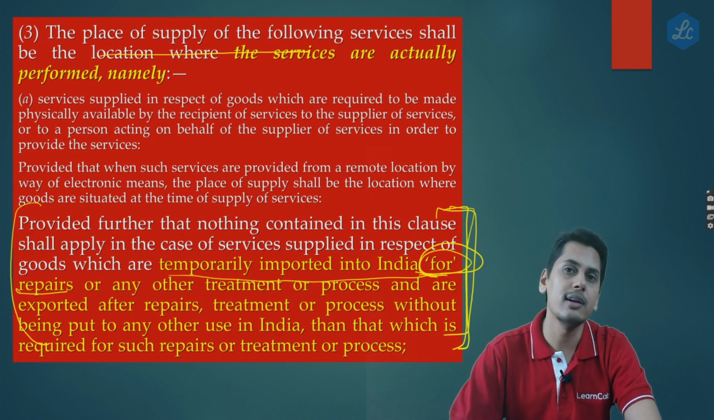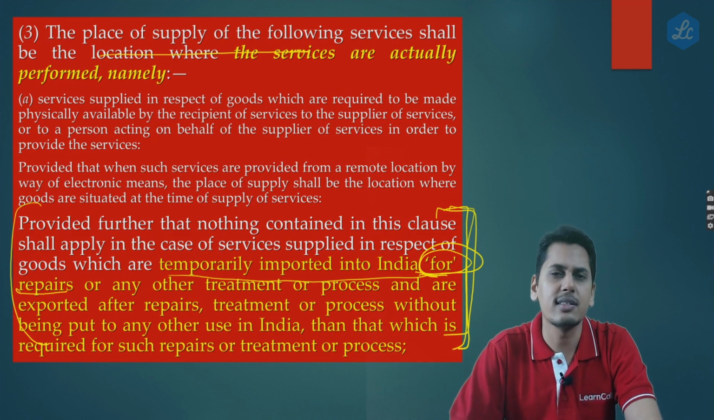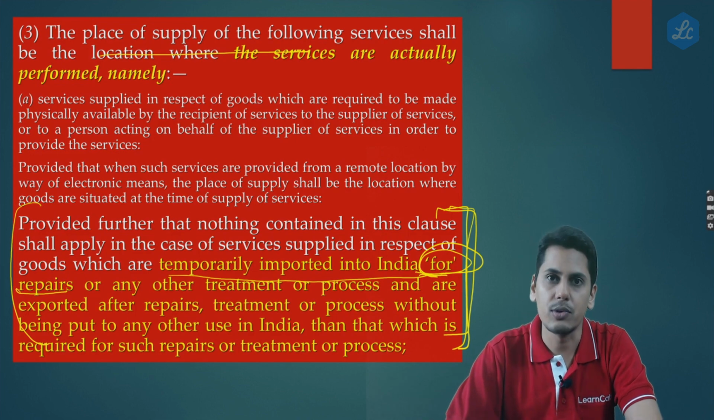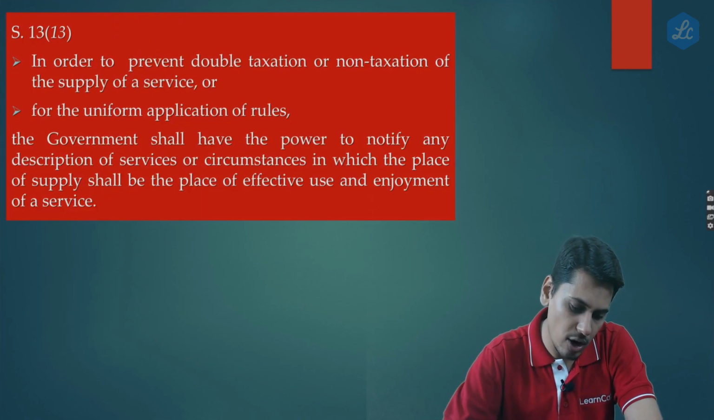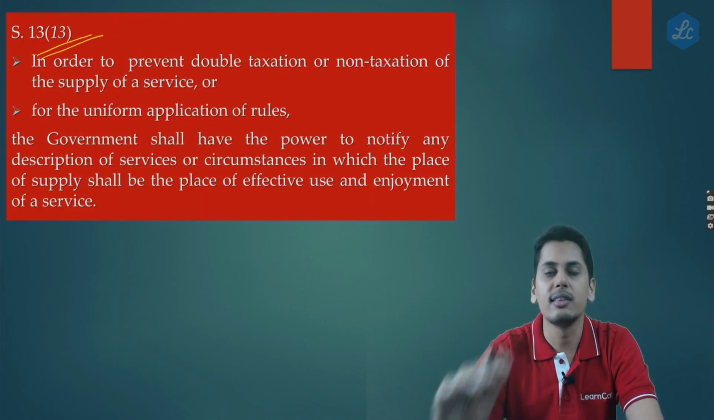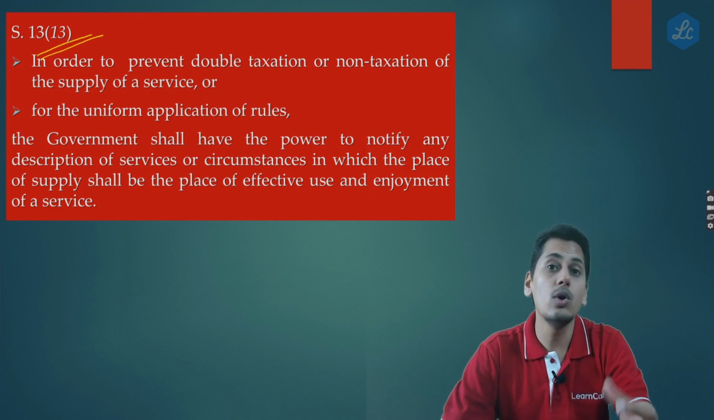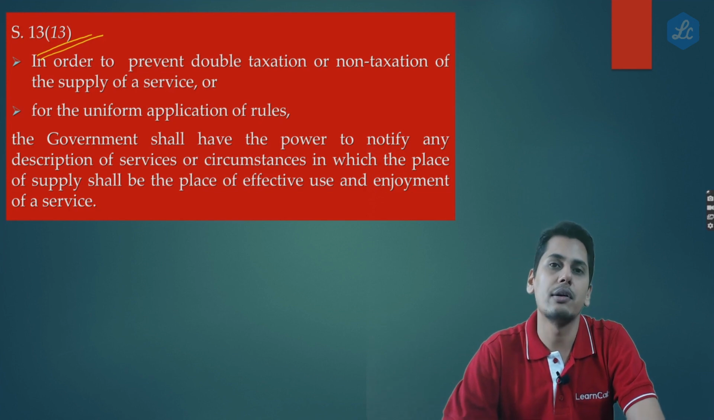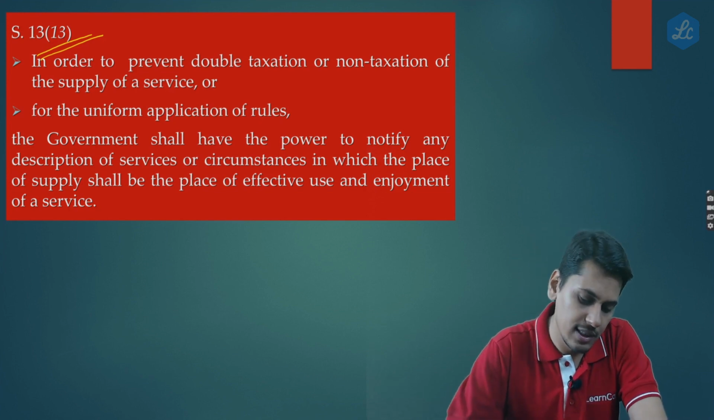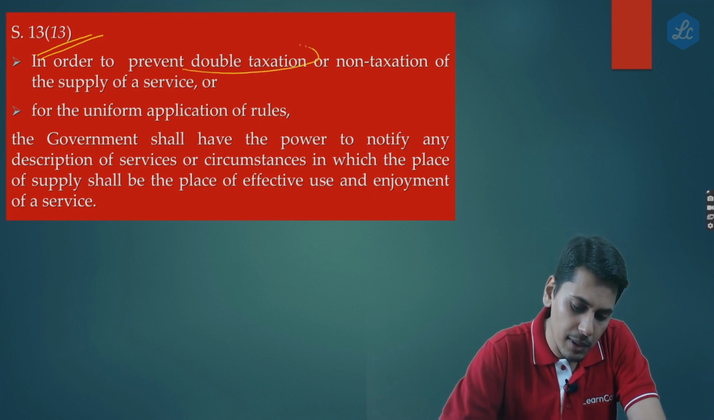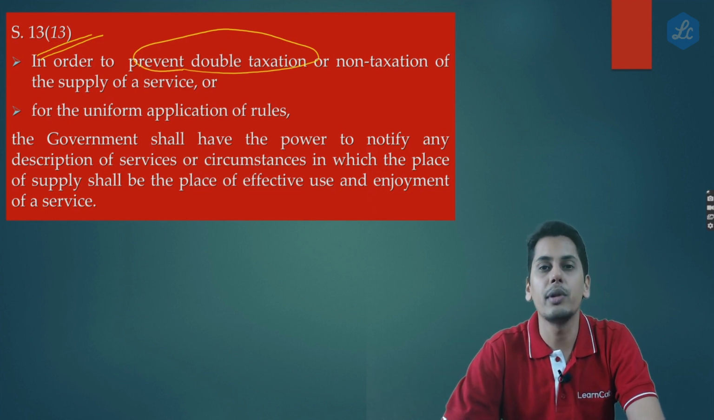So now friends, the government understood this problem. So then the government asked, okay, you tell me a solution. What am I supposed to do? This service provider takes the government to 13 subsection 13. This service provider tells, under 13 subsection 13, you have got the power to change the place of supply. Please read 13 subsection 13. In order to prevent double taxation. Where is the double taxation over here?